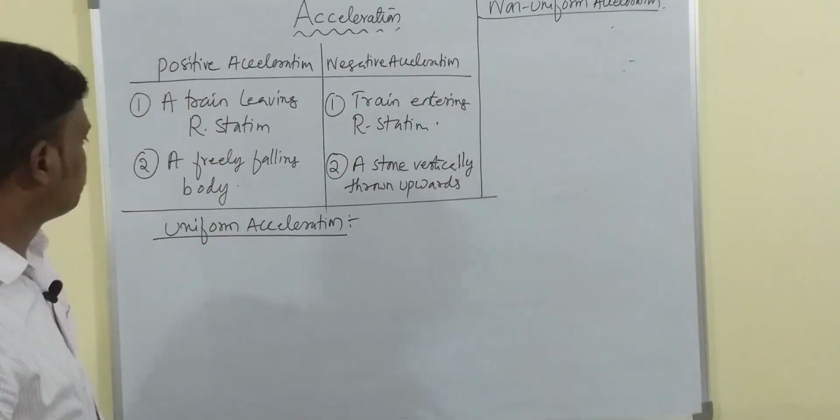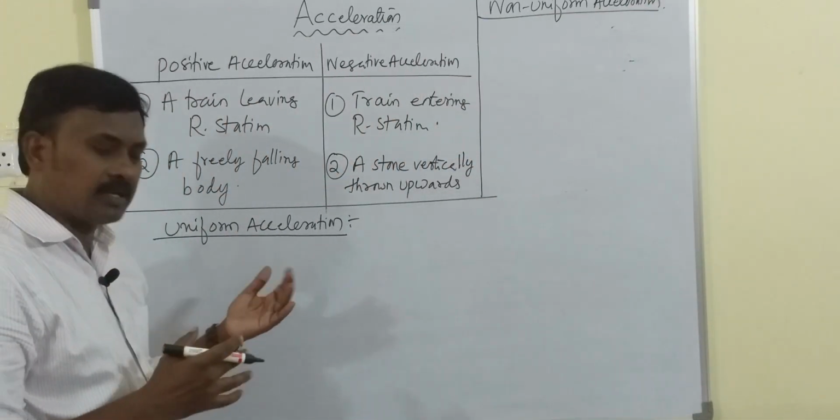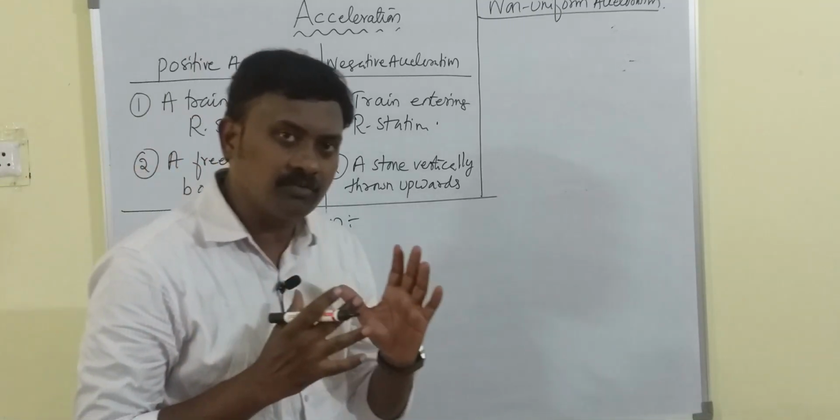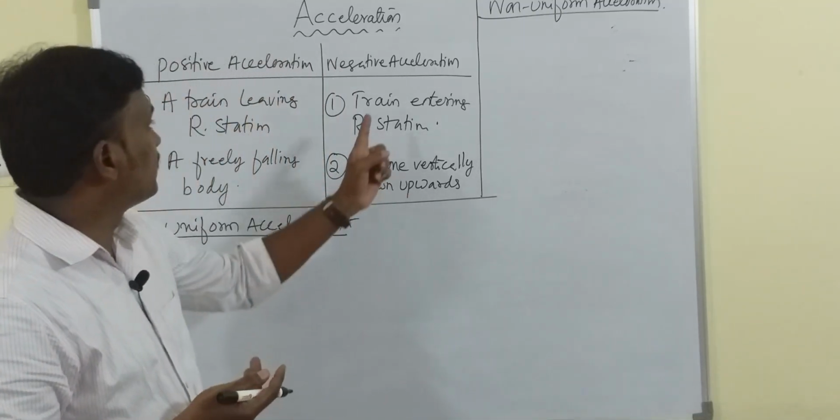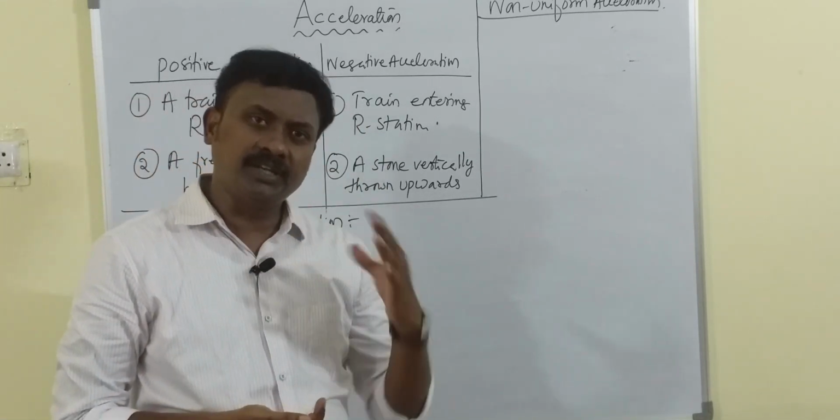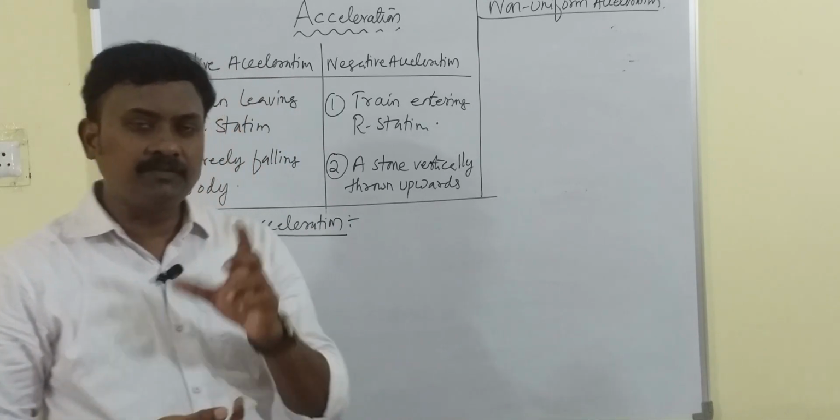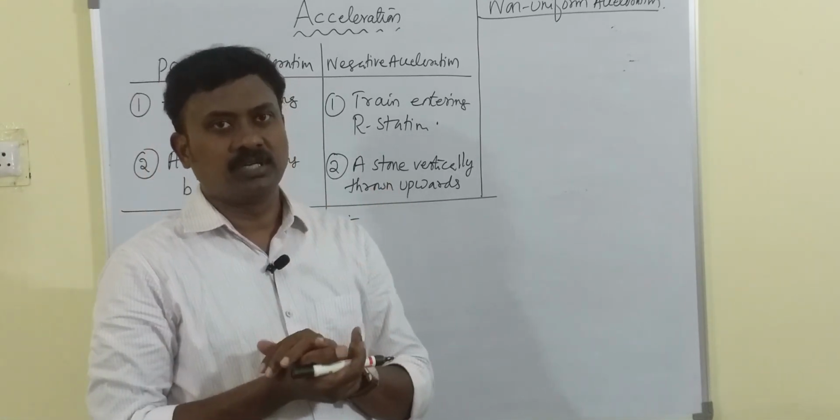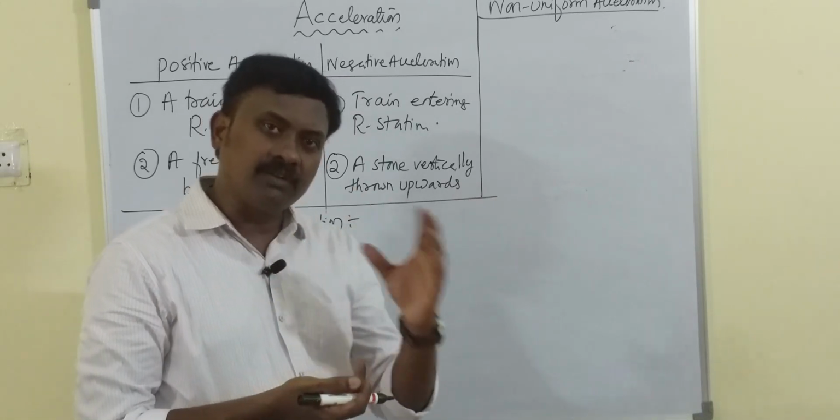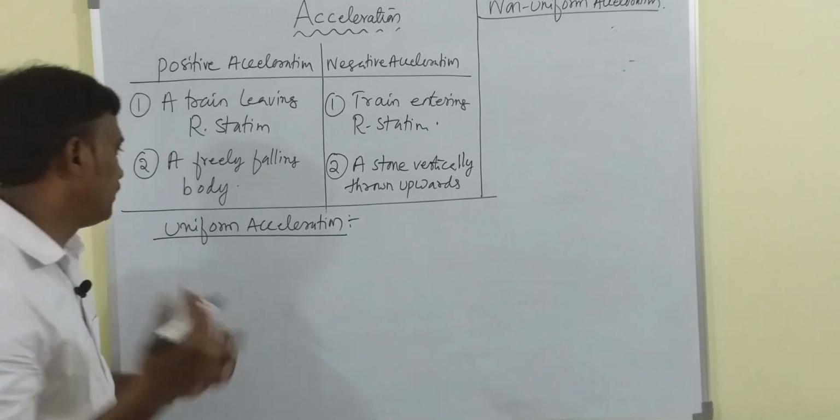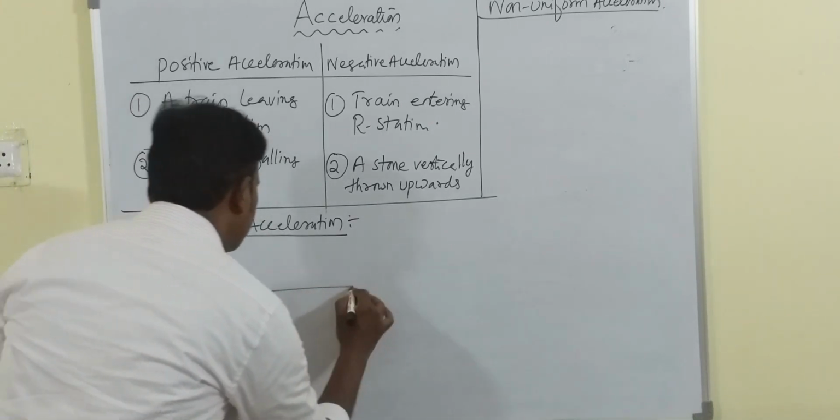Okay, so we have seen that for positive acceleration, the velocity of the body increases, and for negative acceleration, the velocity of the body will decrease. Whether it decreases or increases, if the change of velocity has equal values in equal intervals of time, then we say that the body is moving with uniform acceleration.